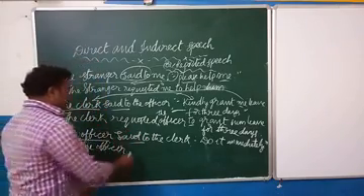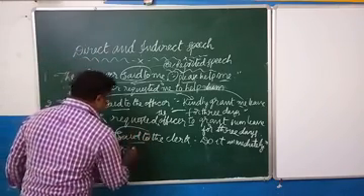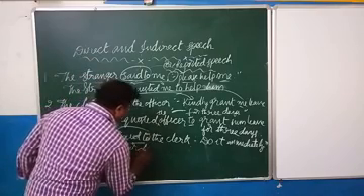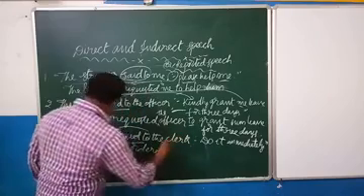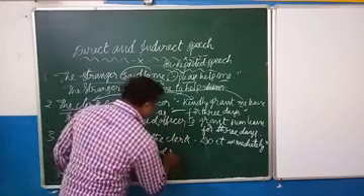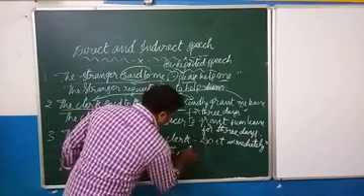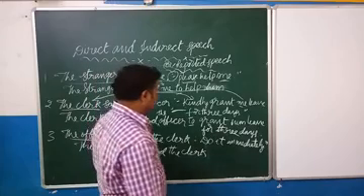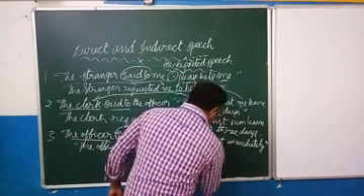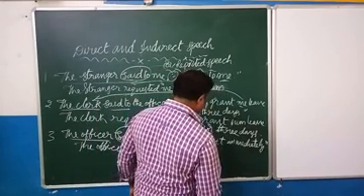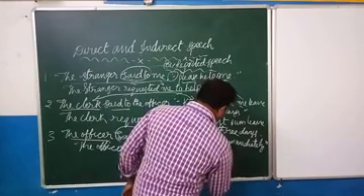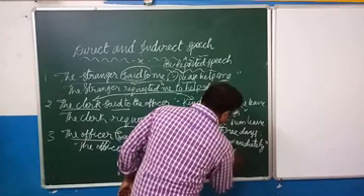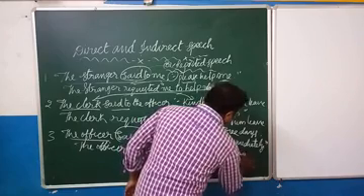So like this, "said to" becomes ordered. The officer ordered the clerk to do it immediately.